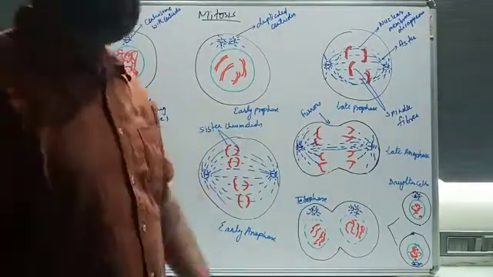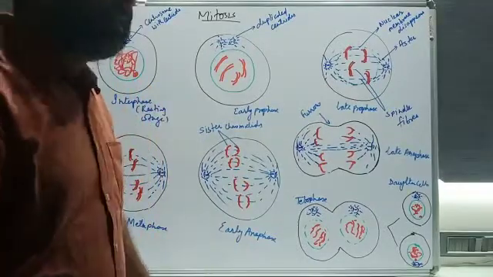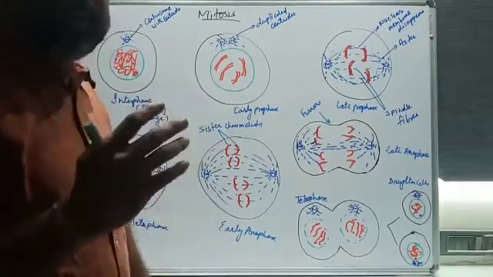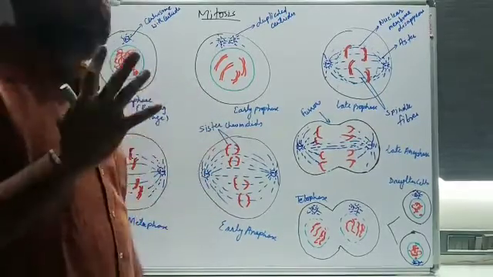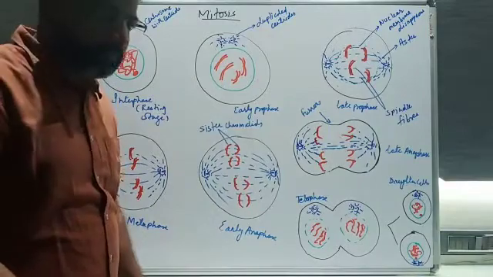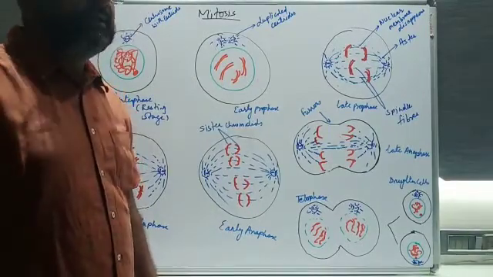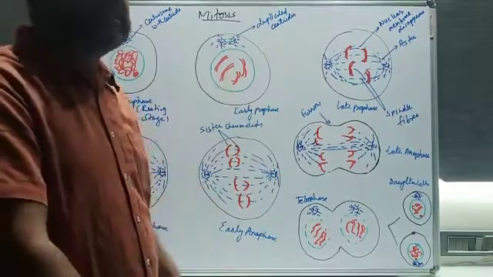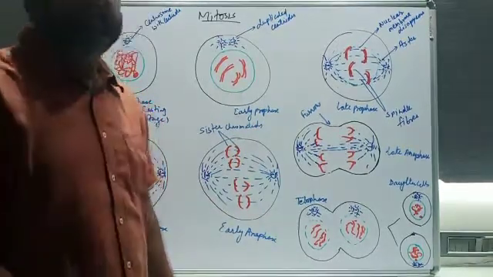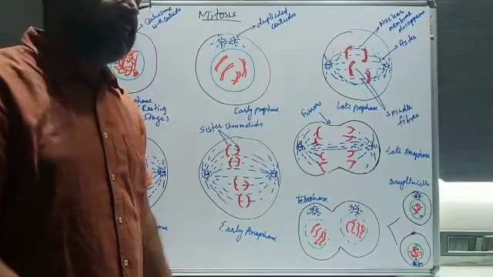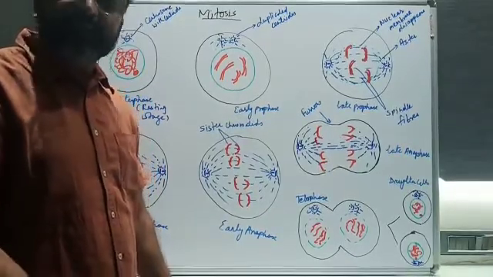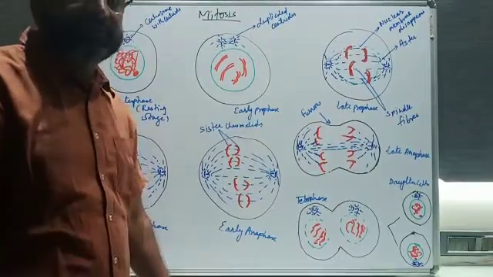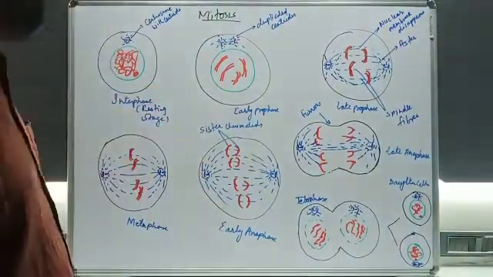Okay, so let's proceed to what kind of mitosis there is. I have drawn some sketches for the description of mitosis. The whole process can be divided into four main phases: the first is prophase, then metaphase, then anaphase, and telophase. One more phase is initially present, called interphase. Yesterday I told you that the interphase stage is the resting stage of the cell, in which DNA formation and protein formation take place. But let's start with this part first of all.